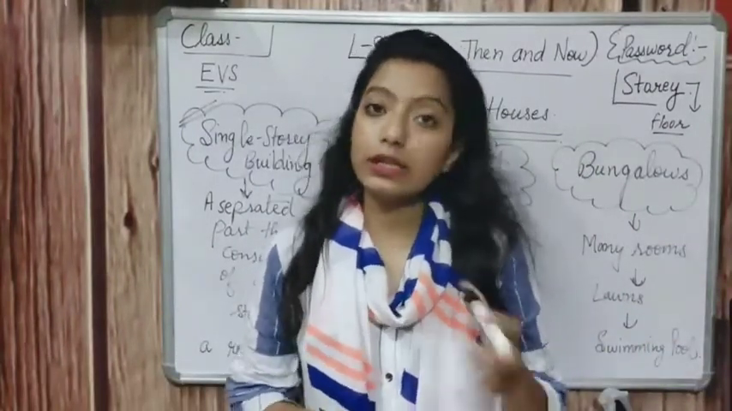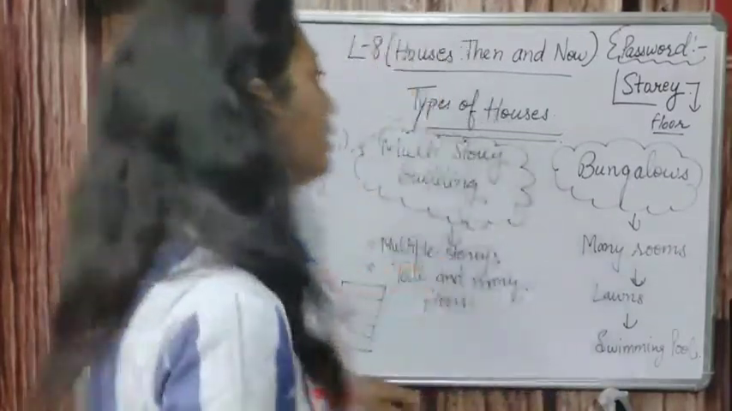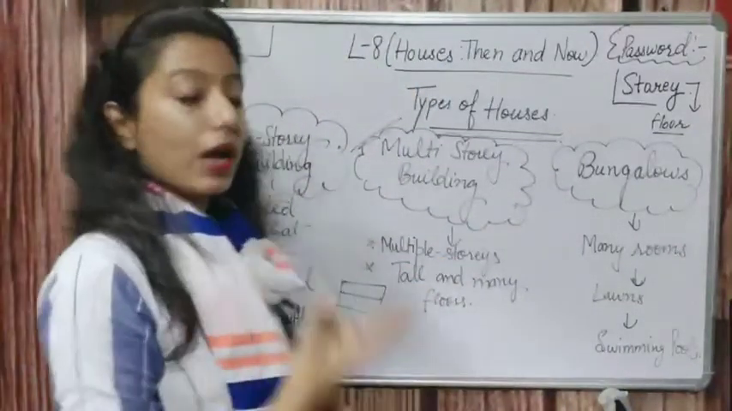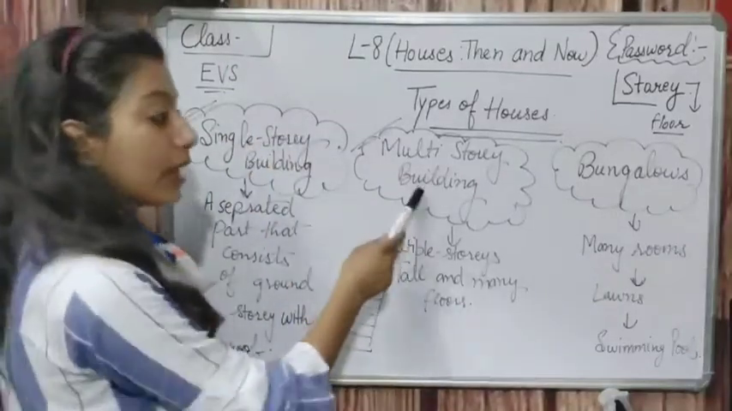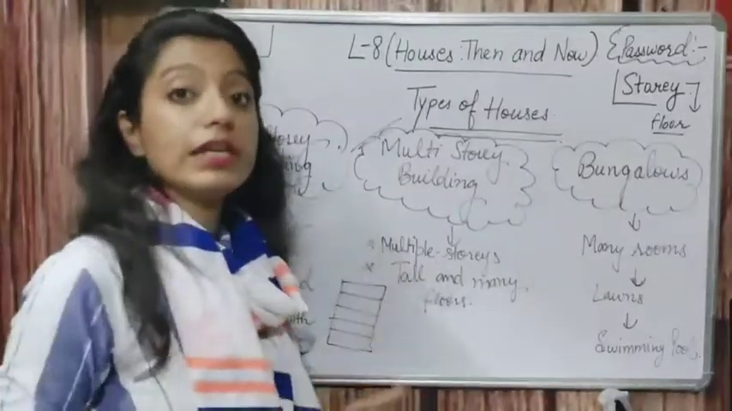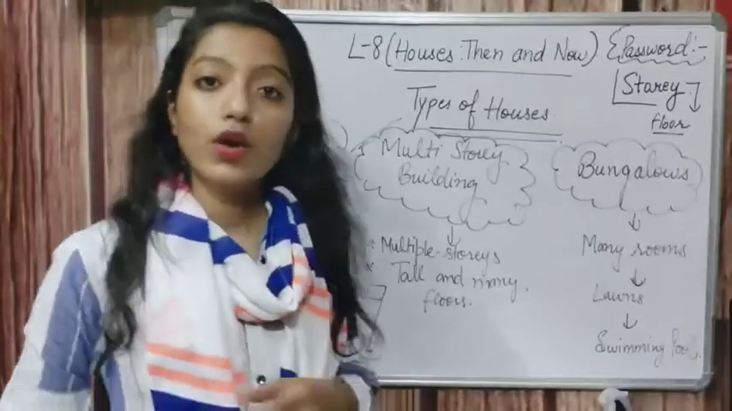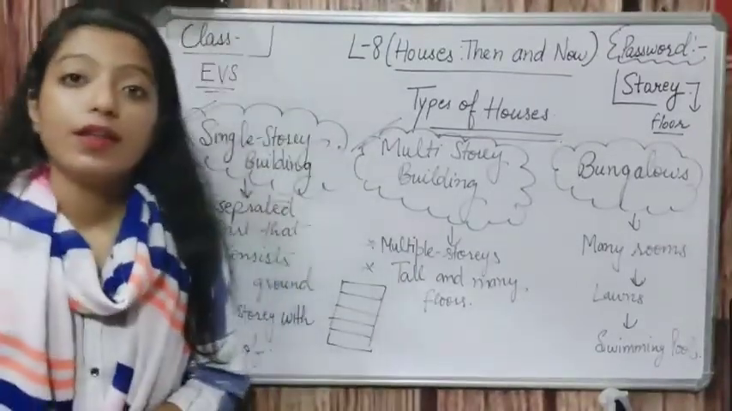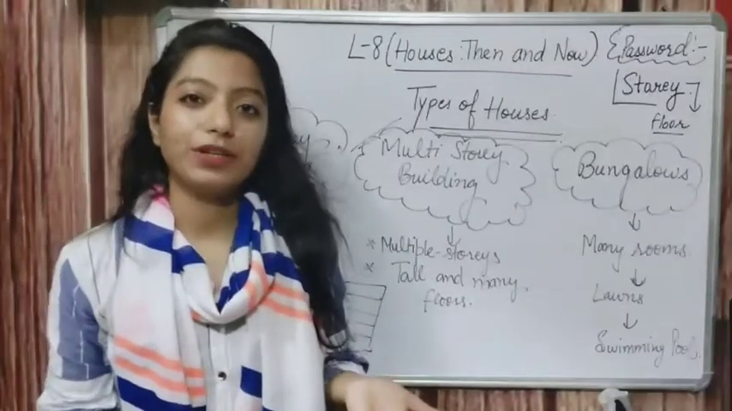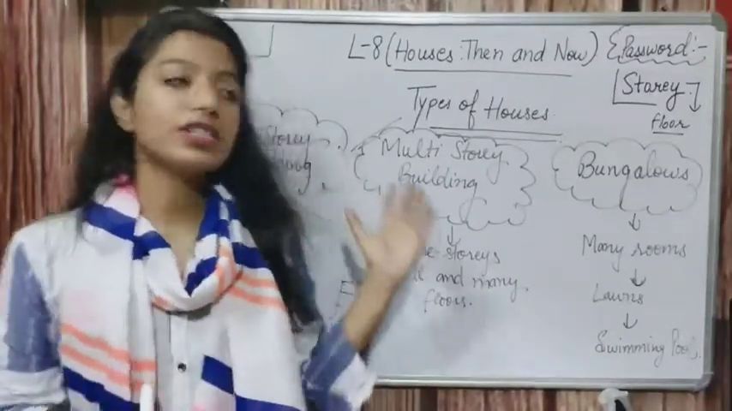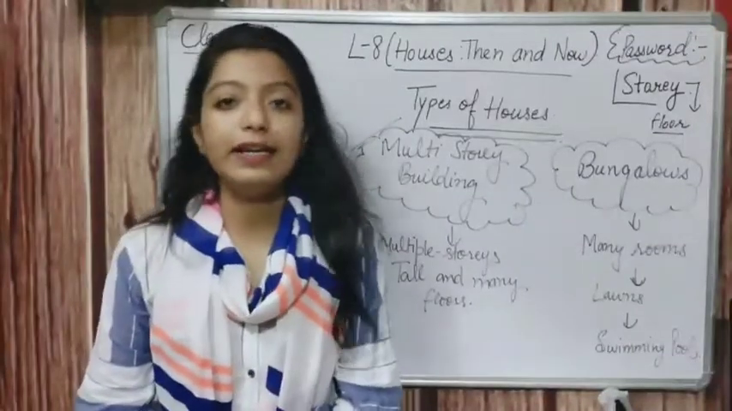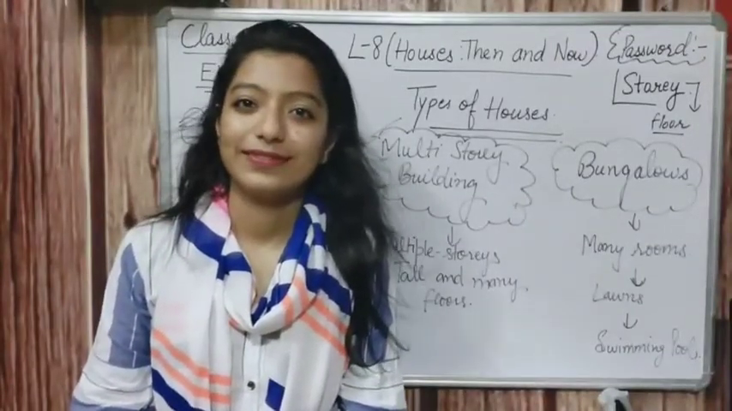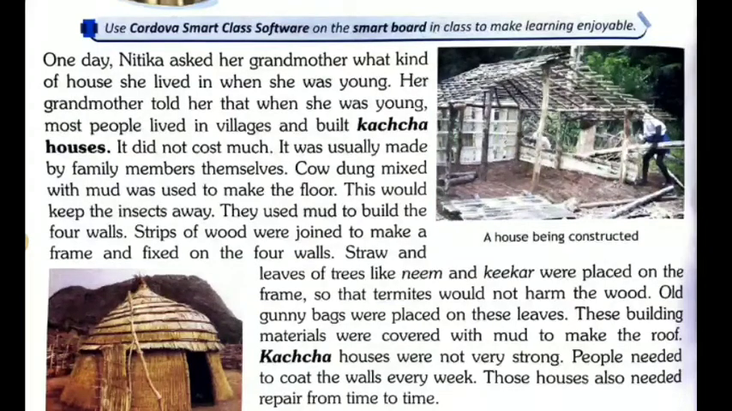I hope it is clear about this chapter that I told you about the kacha house, pakka house, single story building, multi-story building, bungalows, haveli and temporary houses. Children, now we will read the chapter. Now open your book and chapter number 8, houses then and now. Yes students, now everyone open page number 38 of your book. We will read this chapter now. Okay, so houses then and now.